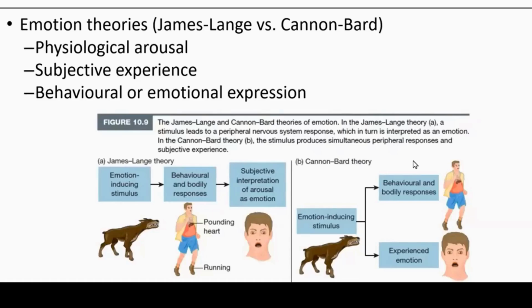So they just put both processes, both factors, as co-occurring. These things, our physiological arousal and subjective experience, happen at roughly the same time. So this is a more nuanced theory, a more commonsensical theory. And I would also say that it's a more correct theory.